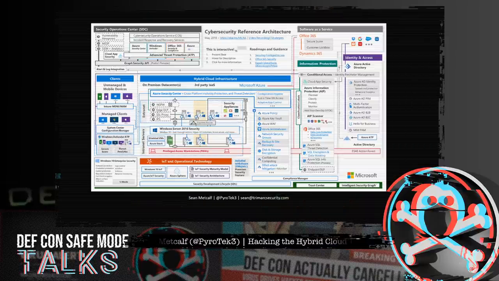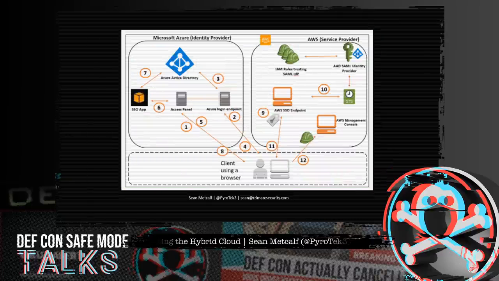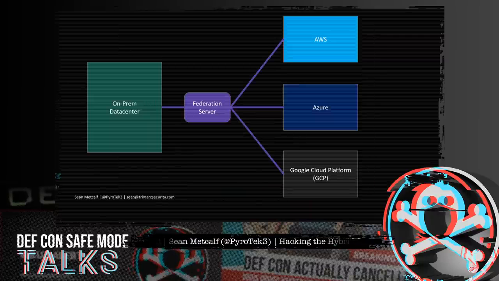So let's take the cloud architecture concepts to the next level, pretty much where organizations are headed. Let's say you start with the typical Microsoft server architecture with on-prem Active Directory, and then we're going to add Azure to it. And then we're going to add AWS to the mix. And then we're going to add Google Cloud Platform. I'm just going to provide a simplified view of this because really the architecture diagrams get pretty messy.